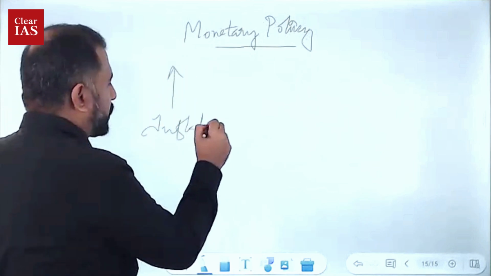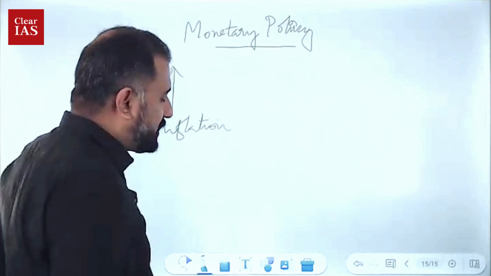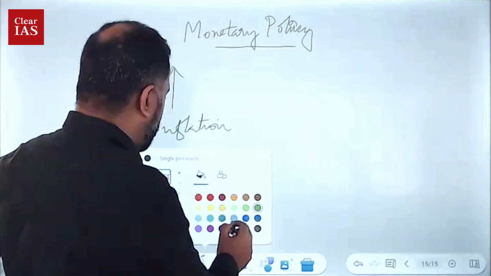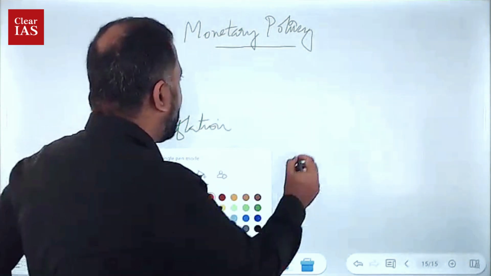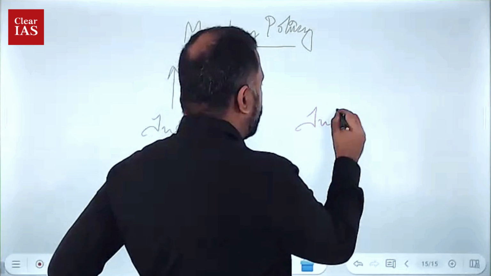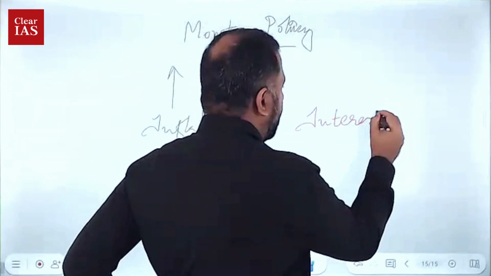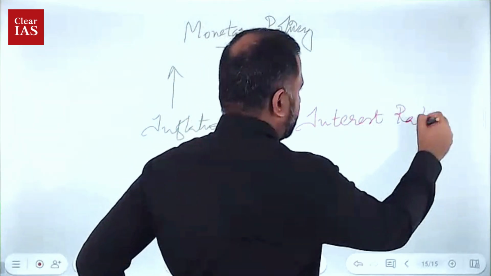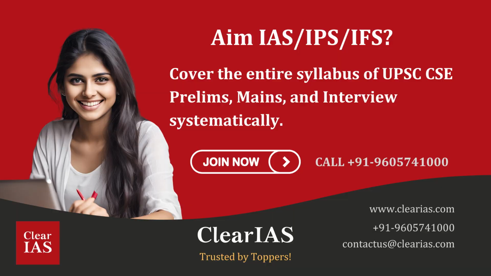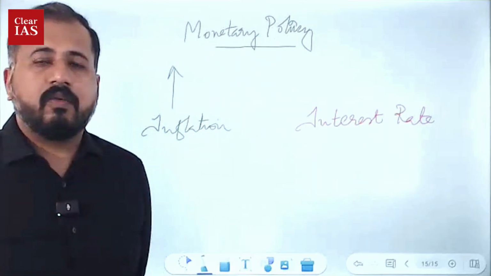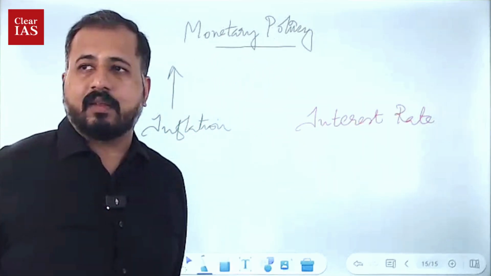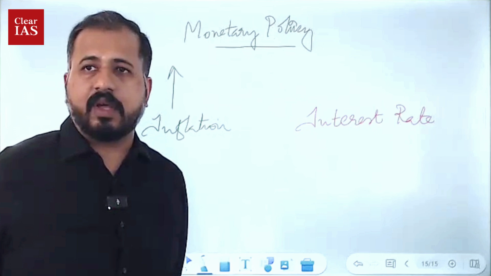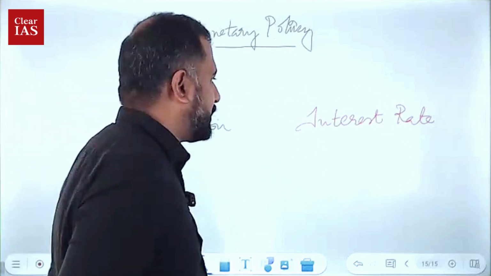This can be a prelims question. If inflation is high, what will the government, the RBI, do with interest rates? They increase them, right? So why does the RBI increase interest rates when inflation is high? We'll see that with a hypothetical case.